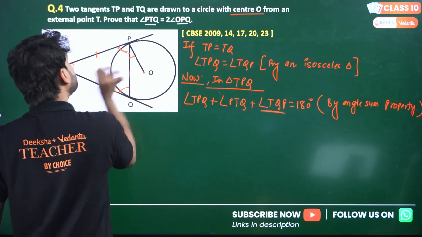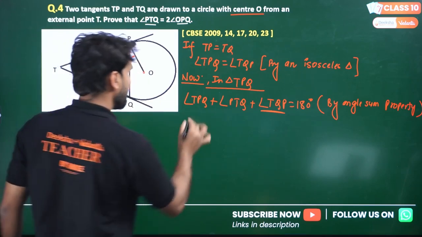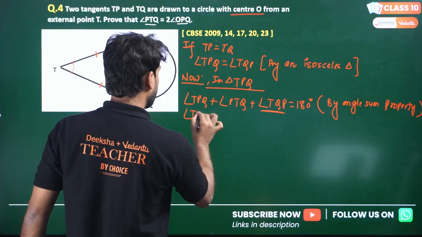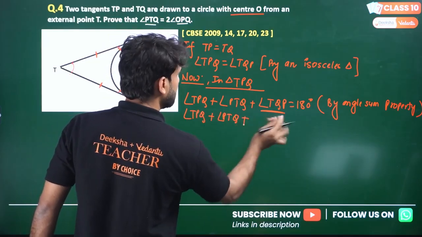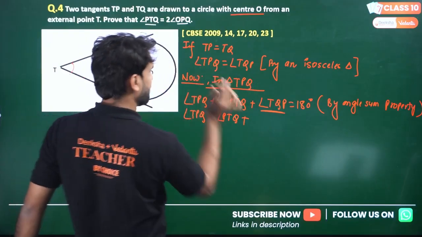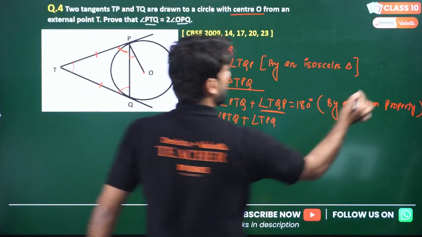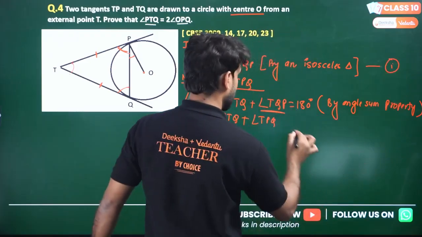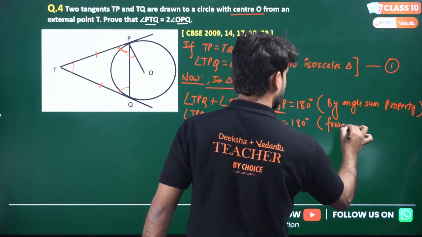Why TPQ? Because TPQ is close to OPQ. So angle TPQ plus angle PTQ plus this replaced angle TPQ equals 180 degrees. Let's call this equation number 1.